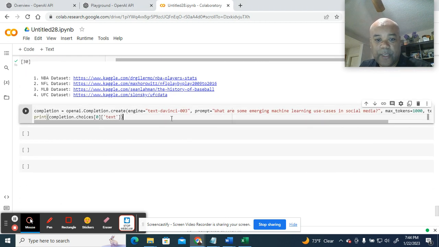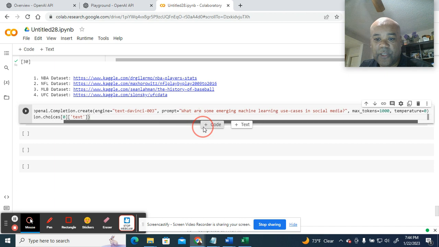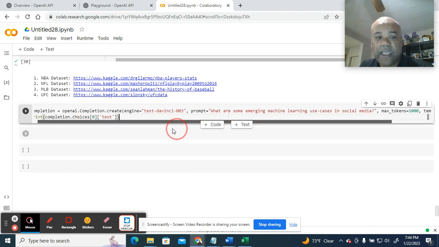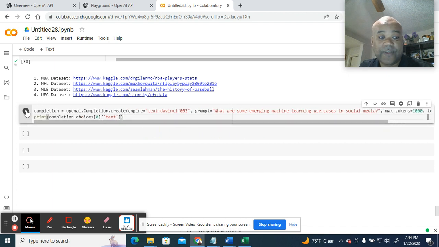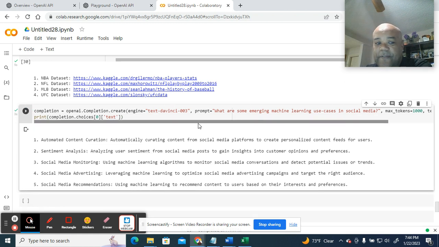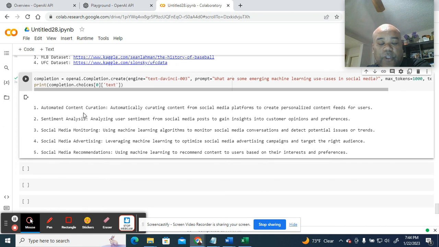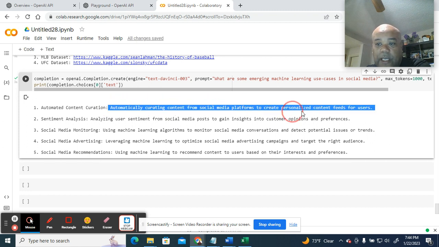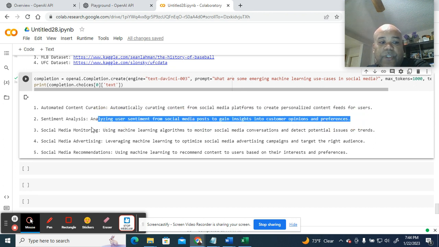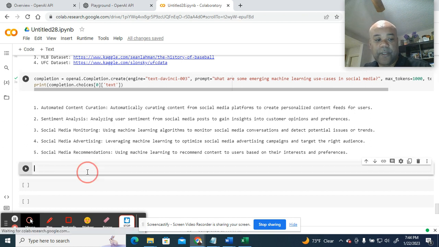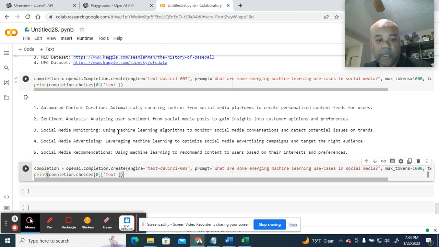So what I want to do is I want to know what are some emerging machine learning use cases in social media, for instance. Understanding that this is probably going to be a few days old, but these are some good use cases, some things that you can consider for your final project. Okay, automated content curation. You can see how that's already here. Sentiment analysis, right? From posts, social media monitoring, advertising, recommendations. I think those are going to be around for a while.